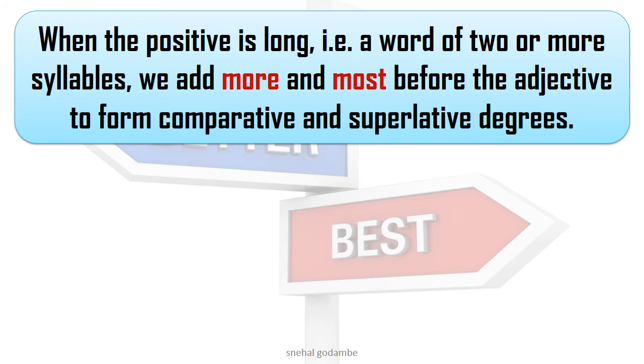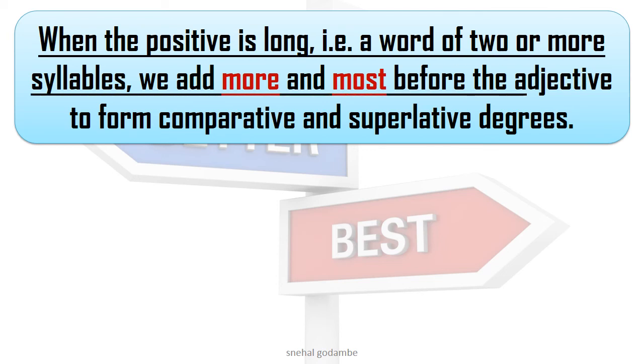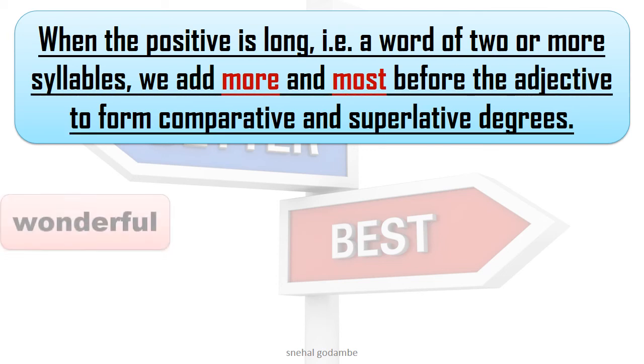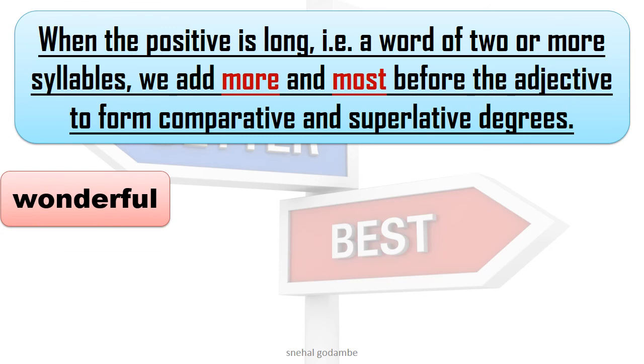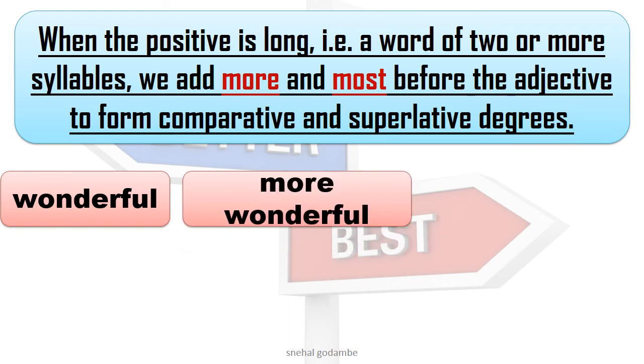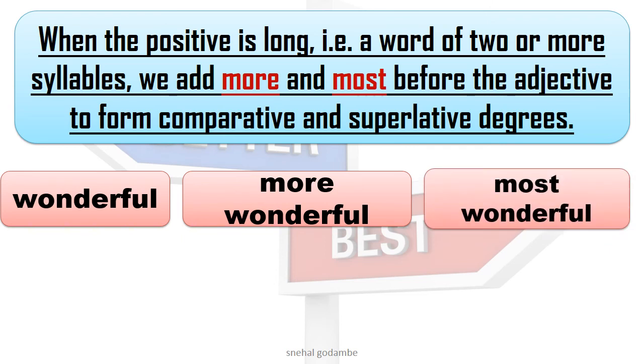For example, wonderful. There are two or more syllables. Wonderful. So here we are not going to write wonderfuler or wonderfulest, but we will write more wonderful and most wonderful.